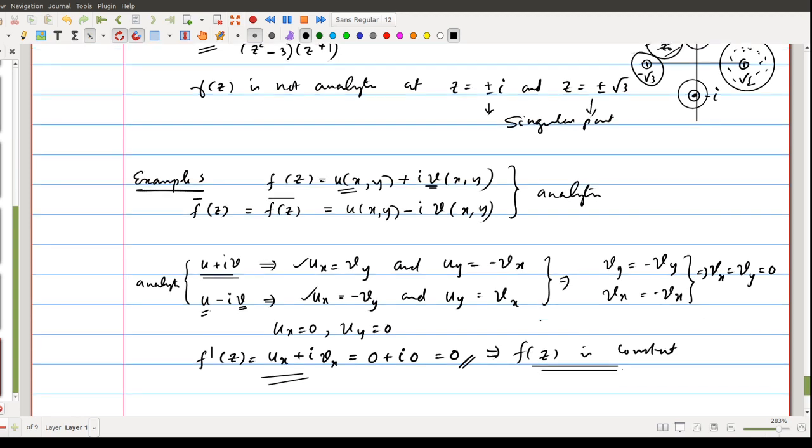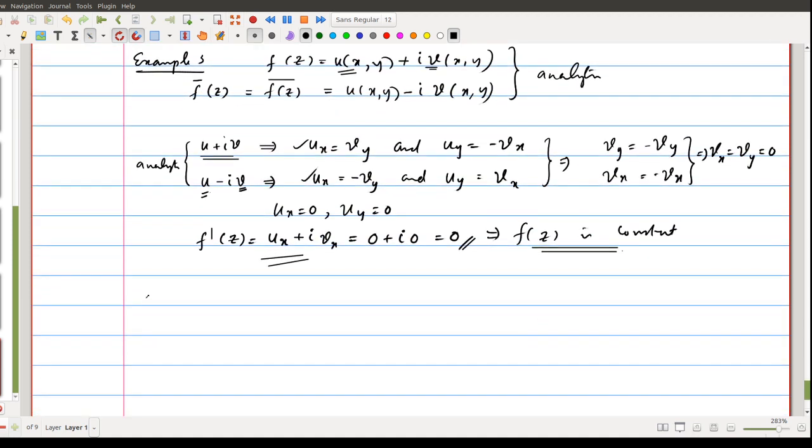When we move on to the fourth example, in that example there is an interesting result like this. Example 4. In that we have an analytic function f. Let f be analytic with the property that mod f of z is constant. Okay, mod f of z is some c, for z belongs to a domain D.